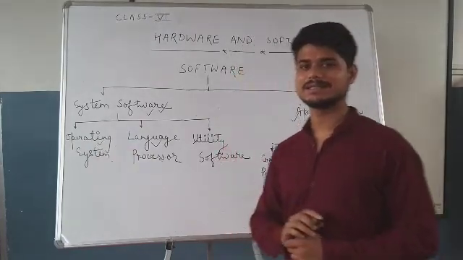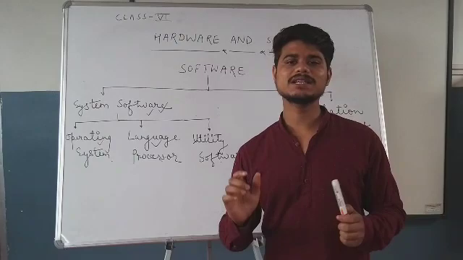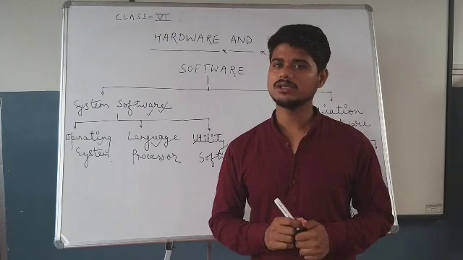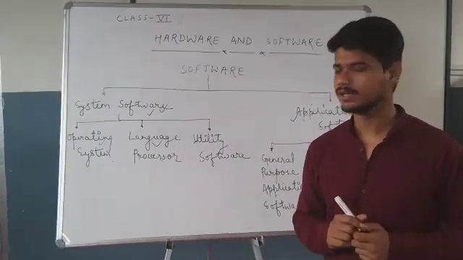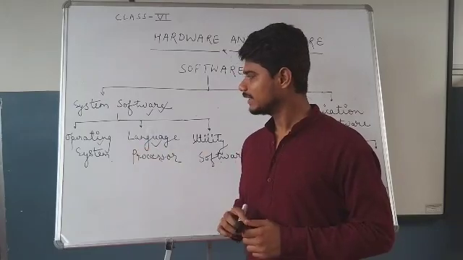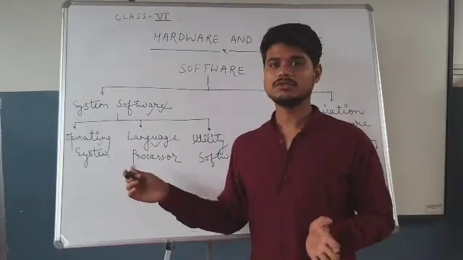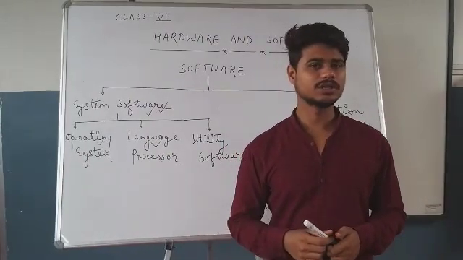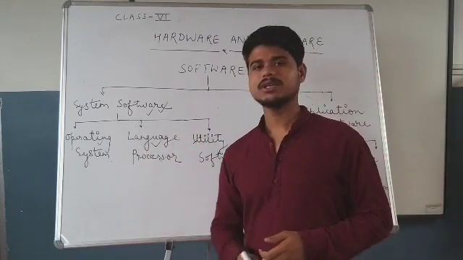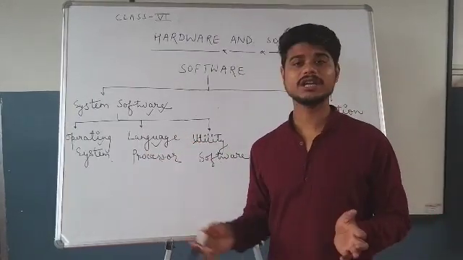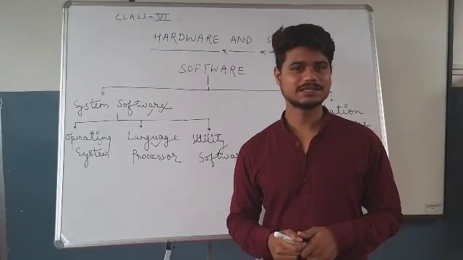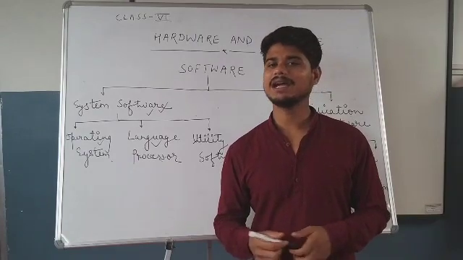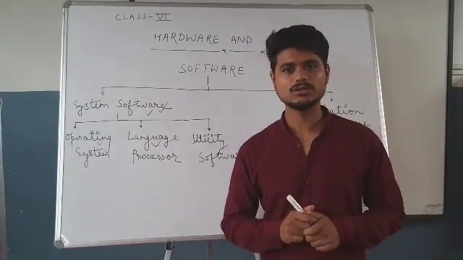So what is operating system? An operating system is the most important software without which you cannot work on the computer. It is a software which helps you to give instruction and get your work done on the computer. A computer cannot work without an operating system. So, students, when you buy a computer from the market, an operating system is already loaded onto it.